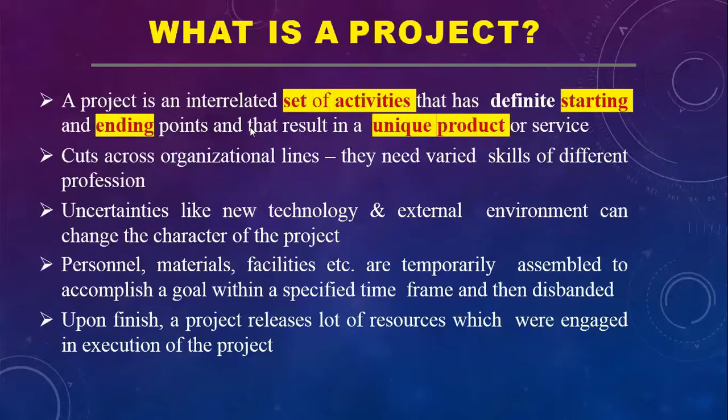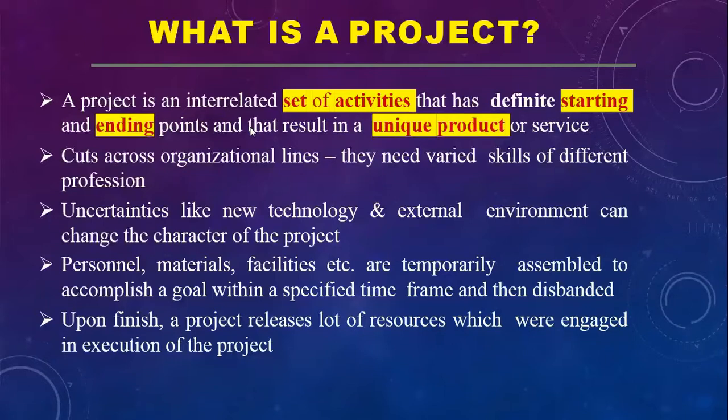Next, it cuts across organizational lines. They need various skills of different professions. In a project, uncertainties like new technology and external environment can change the character of the project. Personnel, materials, facilities, etc. are temporarily assembled to accomplish a goal within a specified time frame and then disbanded.